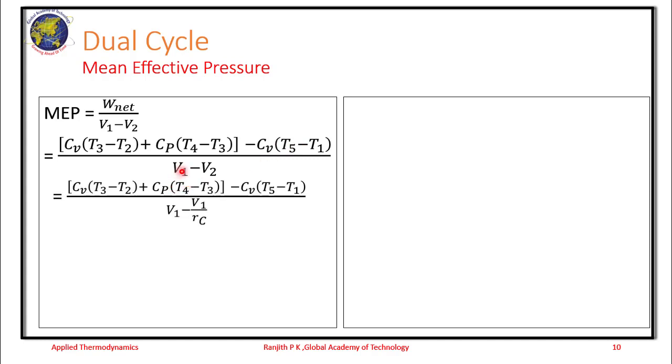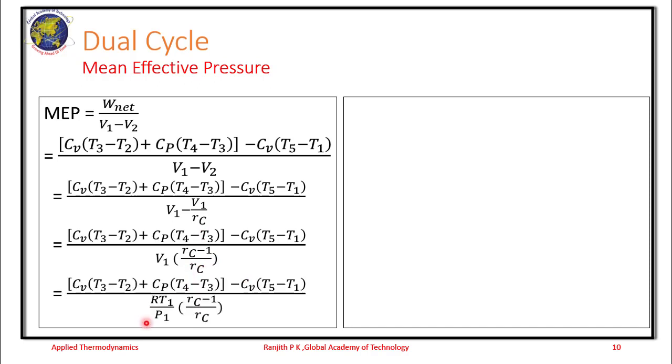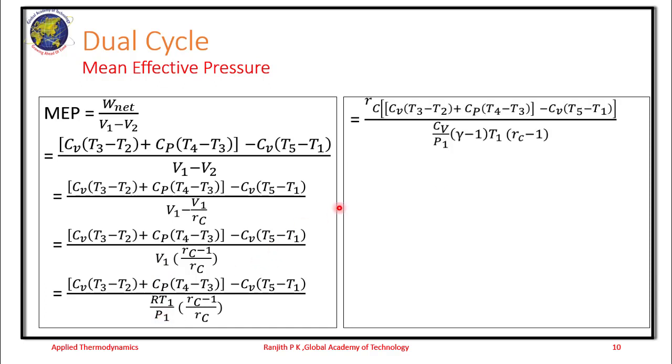So we rearrange or simplify the denominator first. V1 minus V2 is rewritten as V1 minus V1 by Rc. So 1 minus 1 by Rc is (Rc minus 1) by Rc. V1 is written as RT1 by P1 because of the ideal gas law equation. This R is expressed as Cv into (gamma minus 1). You see the numerator is the same. We have not simplified this yet. We are simplifying only the denominator.